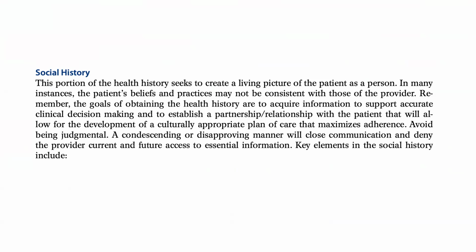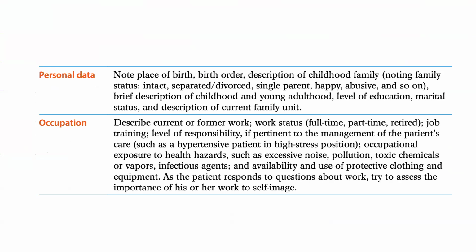initial information. Key elements in the social history include personal data. Note place of birth, birth order, description of childhood family, noting family status: intact, separated or divorced, single parent, happy, abusive, and so on. Brief description of childhood and young adulthood, level of education, marital status, and description of current family unit.